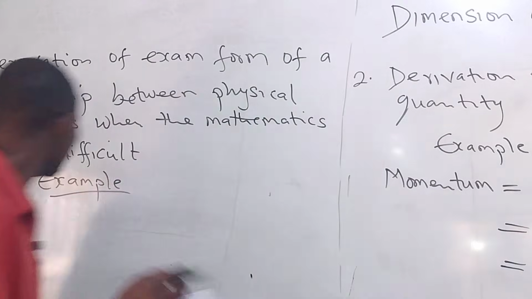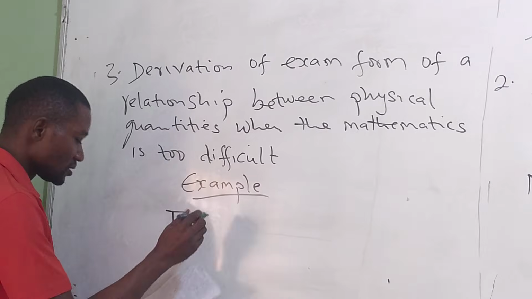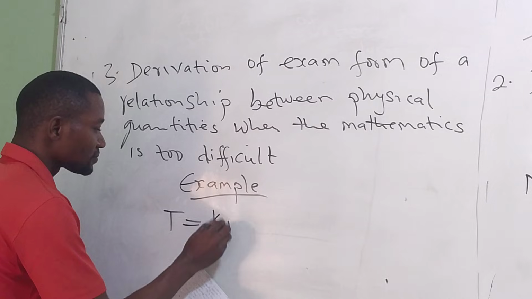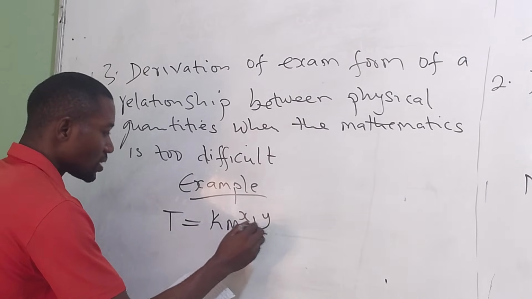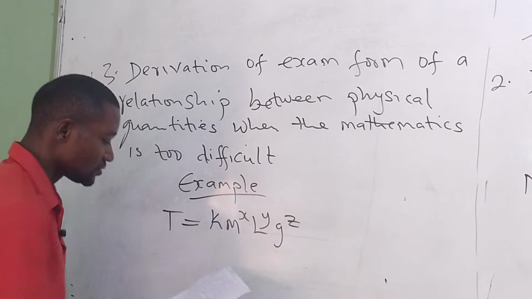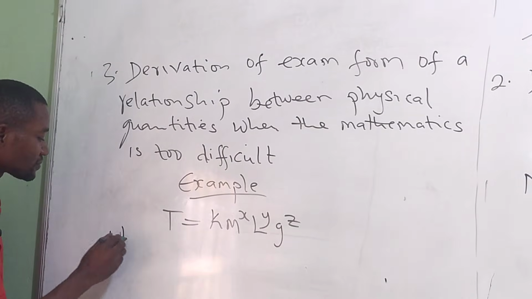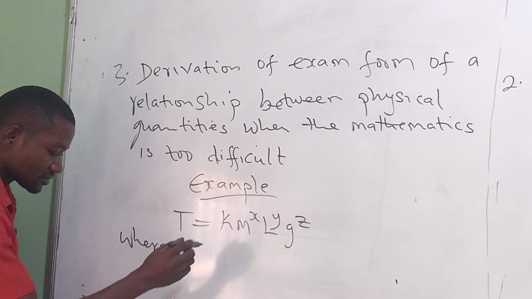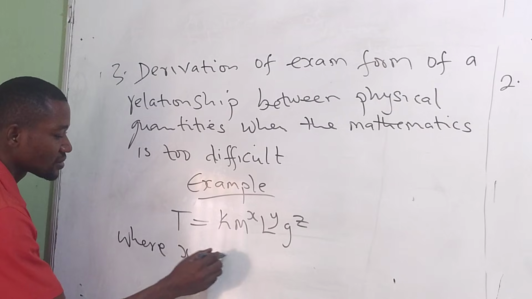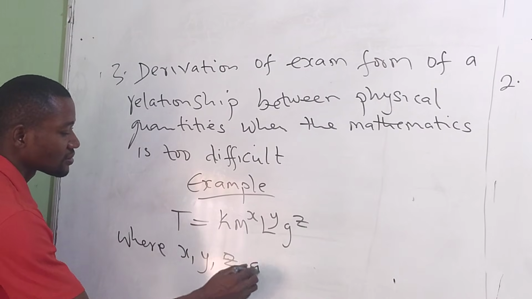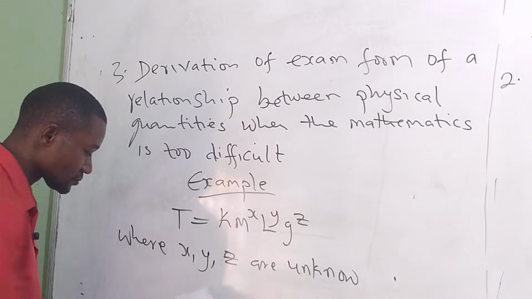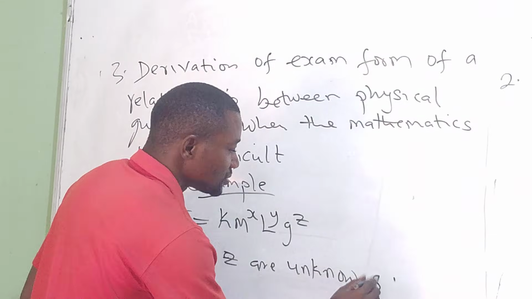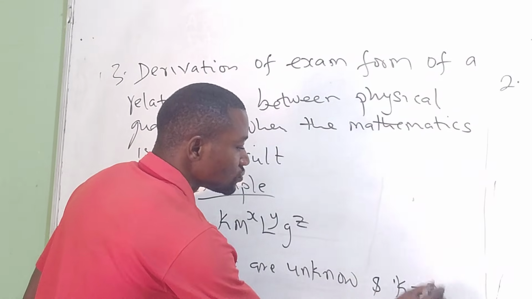Given that T equals k m^x l^y g^z, where x, y, z are unknown, and k is equal to 2 pi.